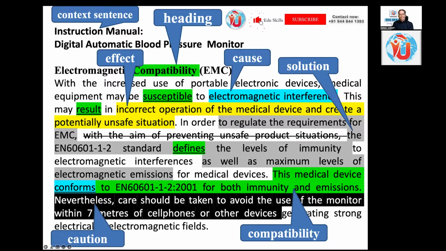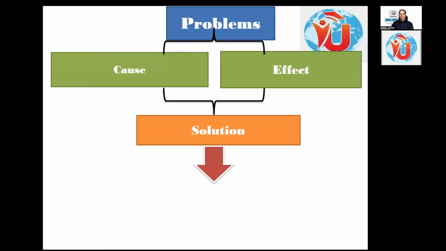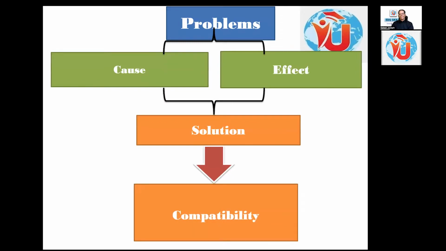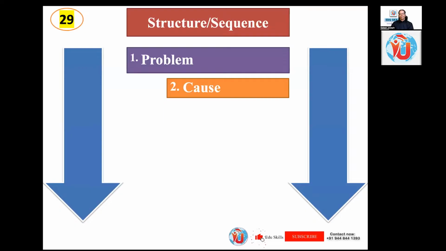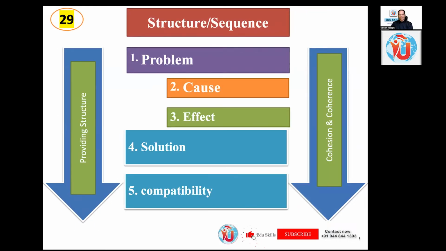Not only this, every paragraph that you get is beautifully constructed. Since you are beginners, I'm telling you, it takes time. Maybe this particular text will take you one day of practice to learn in the initial stage. But as you become competent, as you read, you understand these things and immediately you can locate the answer by looking at the hedging word or the keyword of the question. See, problem, cause, effect, solution, then compatibility. There is a structure to the sentences. How beautifully they have done it. The sequence I told you: problem, cause and effect is given. What created the problem? One cause and effect, that is the problem, and a solution is given, and compatibility is mentioned.